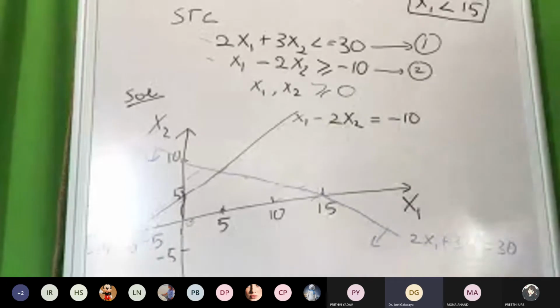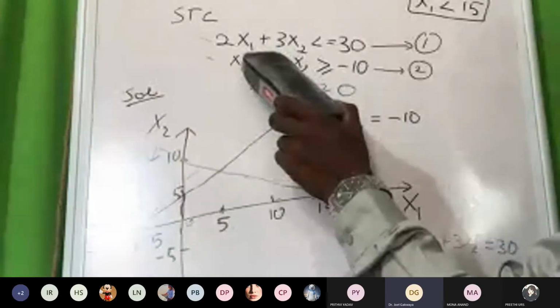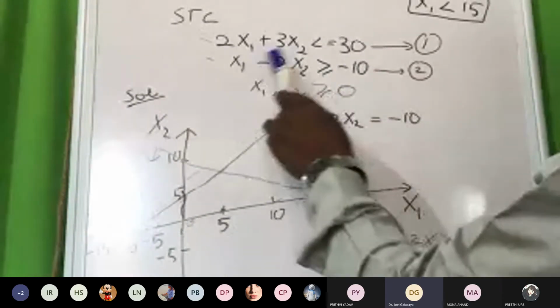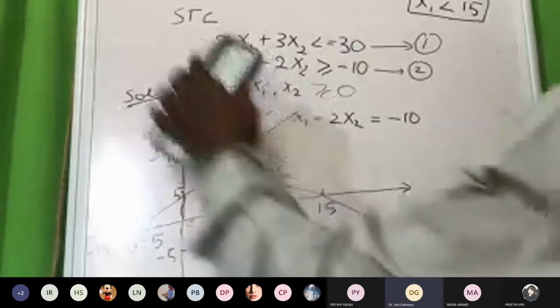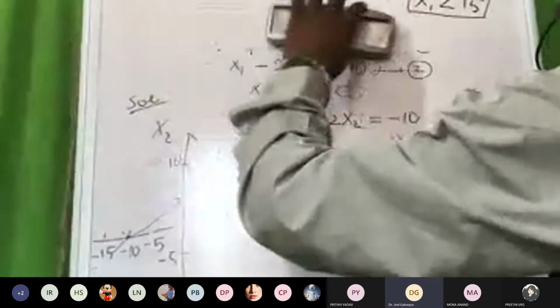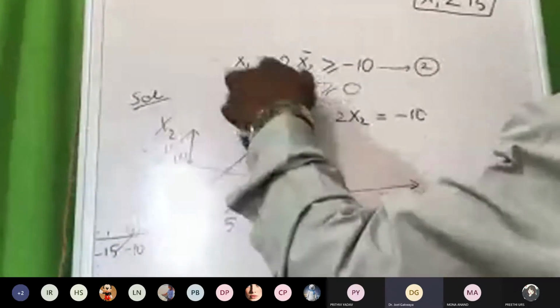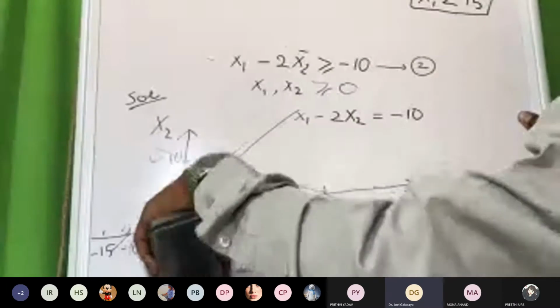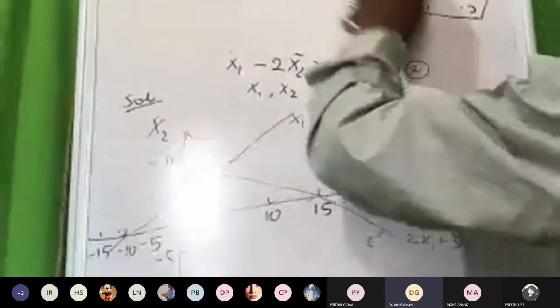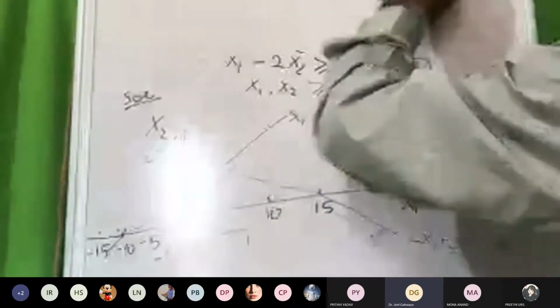So all has to be down. Important point for the second one, because we are dealing with these signs. Allow me to erase all of this because we are done with this one. For maximization, you will do it on your part. This is simple, you have to solve these two equations. The important thing is to know how to shade this one. Let me erase this one as well.